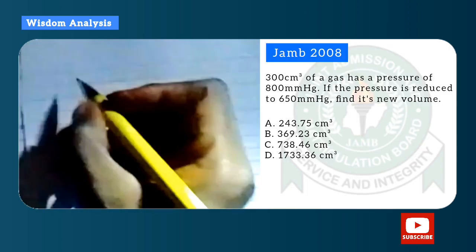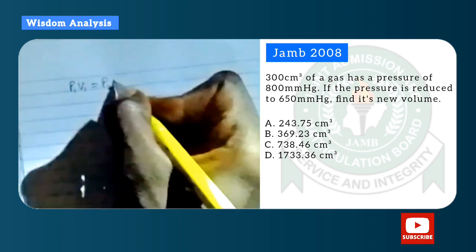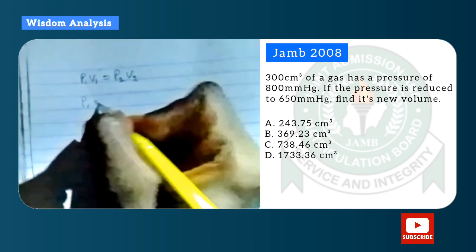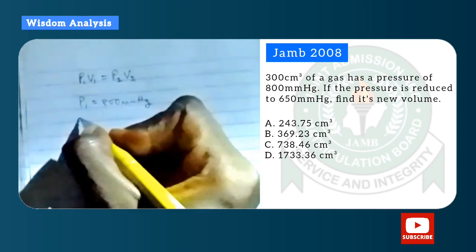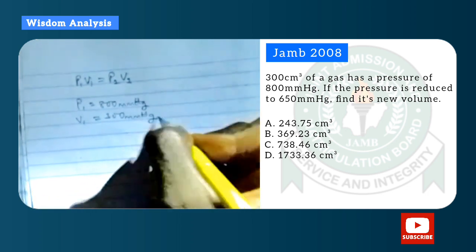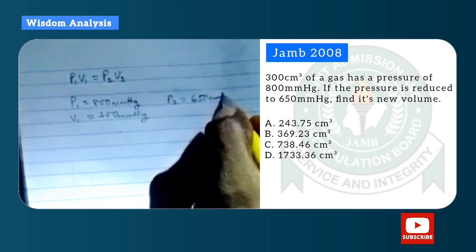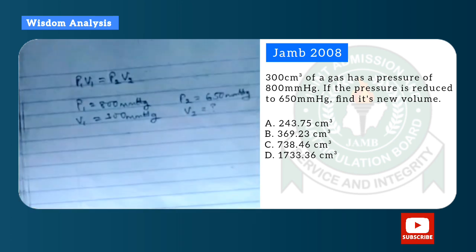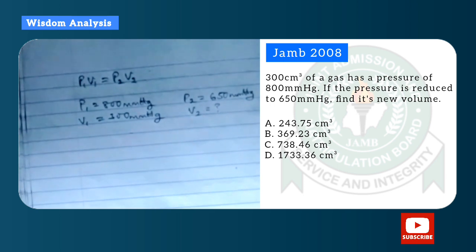Okay, so this is a question on Boyle's law from JAMB 2008. You can pause the video to read the question properly before checking the solution. So P1V1 is equal to P2V2. Please pardon the camera quality, it will be better in the further calculations. So P1 is 800 millimeter mercury, V1 is 300 centimeter cube. Sorry for writing millimeter mercury. P2 is 650 millimeter mercury, and V2 is not known, so that's what we are looking for.